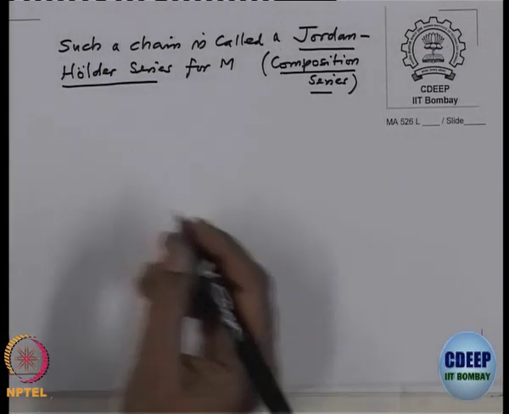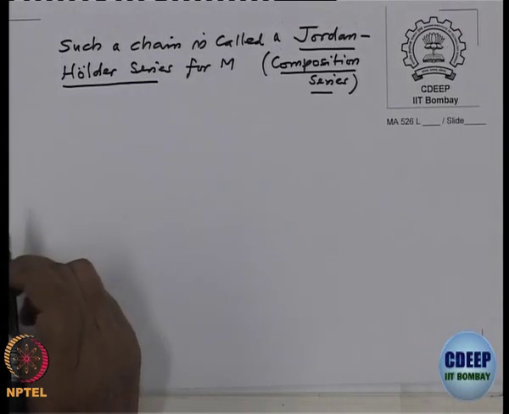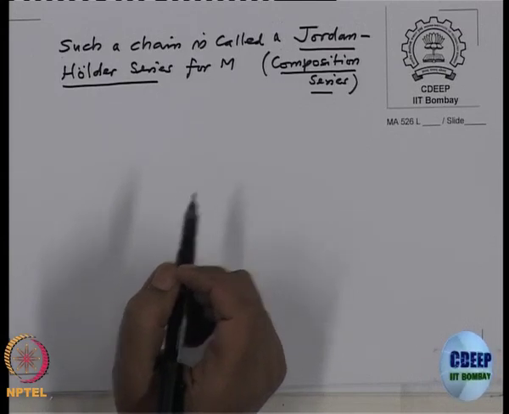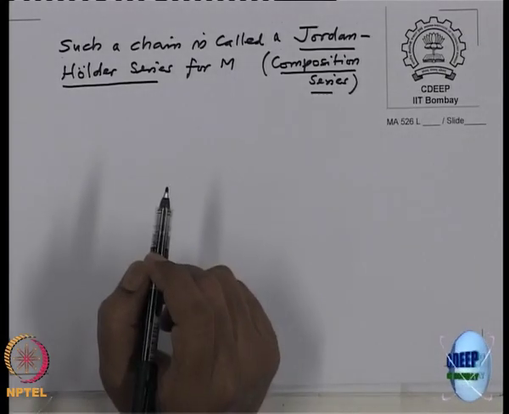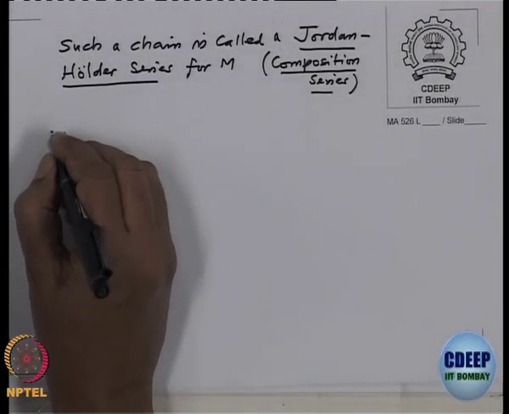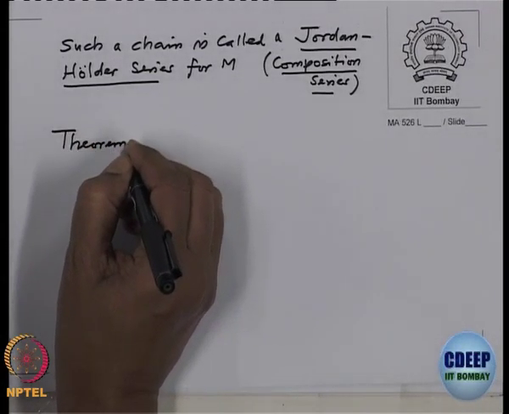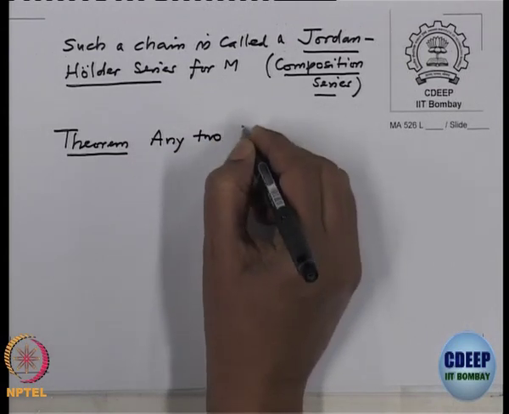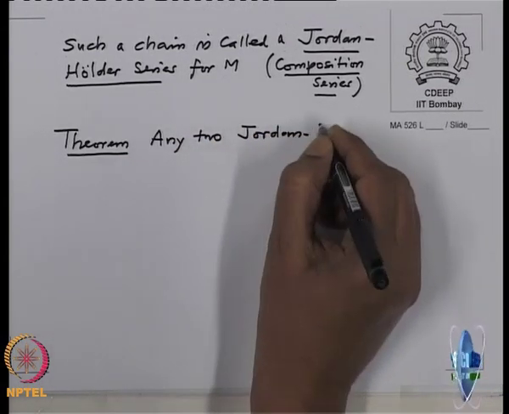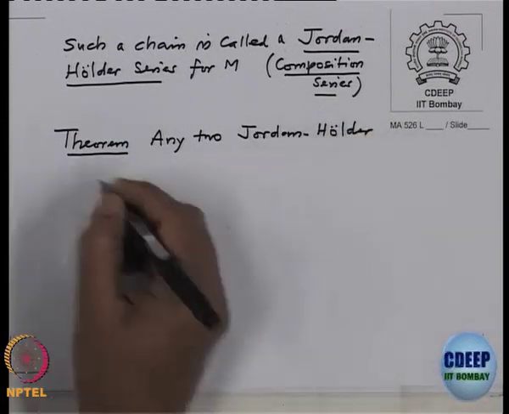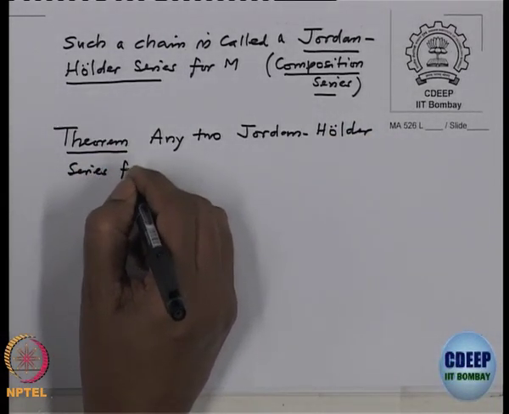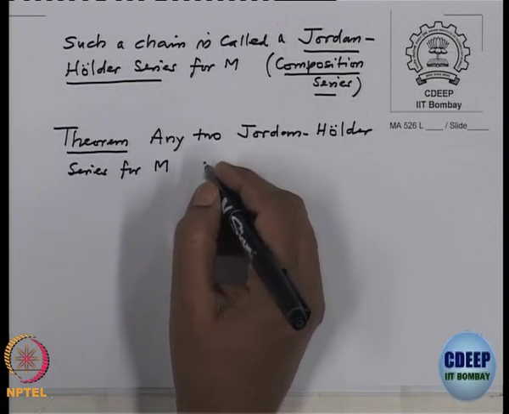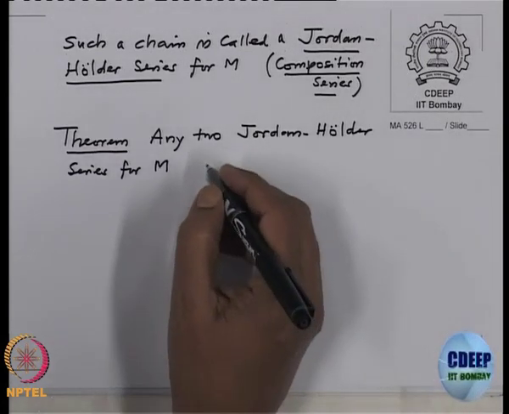Okay, now if you have two such Jordan-Hölder series, then there is the theorem that they have the same length: any two Jordan-Hölder series for M are equivalent.